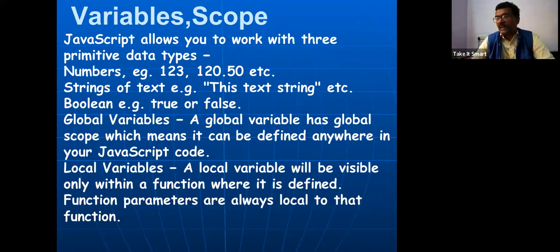So what is a data type, guys? Whatever things you see in this world have been divided into different types. Some number, so number is one of the data types. Suppose I'm talking about your name, that will be a string. You tell a lie or you tell the truth, so Boolean will be there. Then global variable and local variable. Any variable whose value exists throughout the program is known as a global variable, and one whose value is only within a function is a local variable.